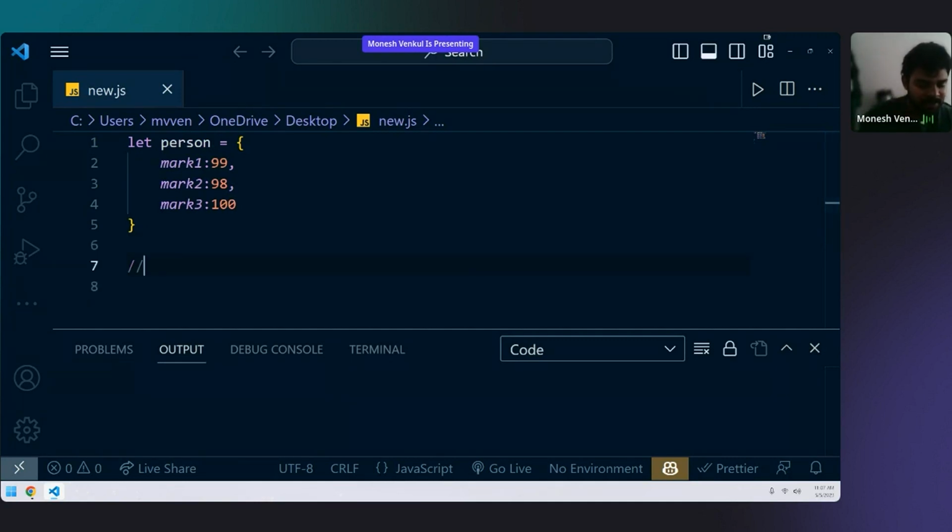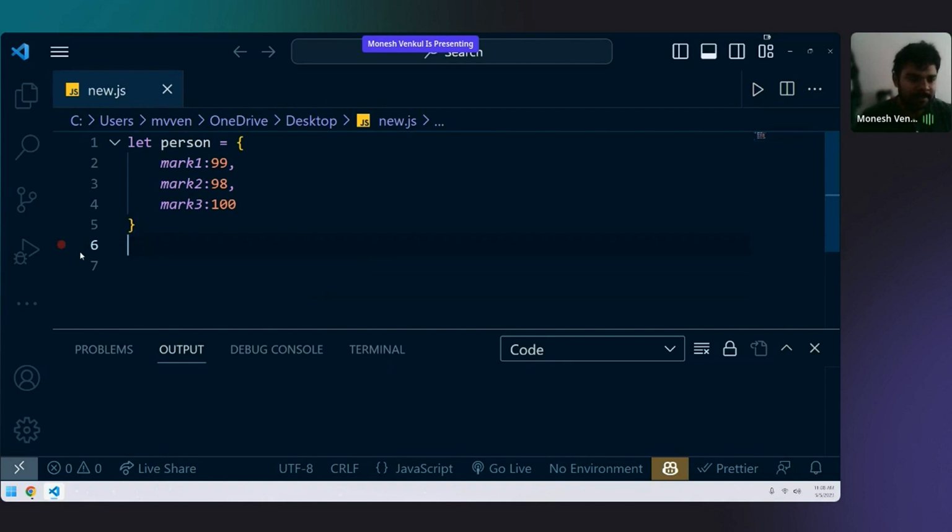Here, some of you actually got the answers correct. Let me write it for you. Here, your keys are mark 1, mark 2, and mark 3. Mark 1 is a key, mark 2 is a key, mark 3 is a key, and the values are your 99, 98, and 100. These are values and these are called your keys.